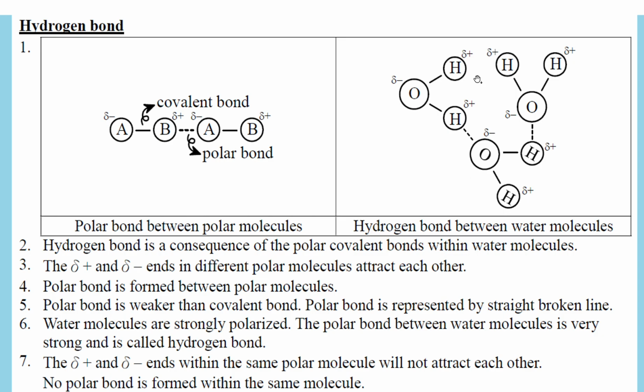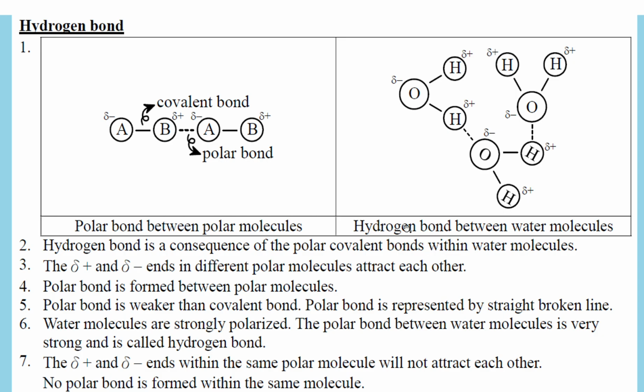And for the water molecule, because it's by bipolar nature, so you can see delta plus delta minus can form a network of bonding. So the bonding is strong, and this special bonding, polar bonding of water molecule, we call it hydrogen bond.